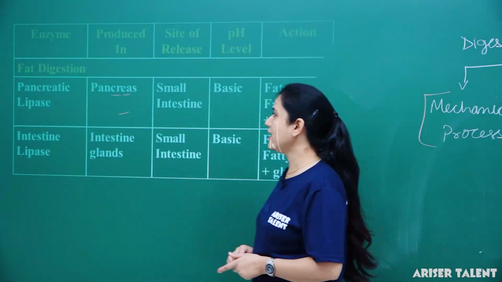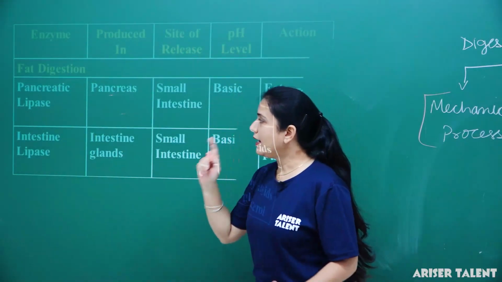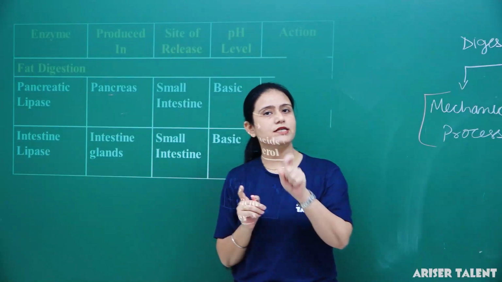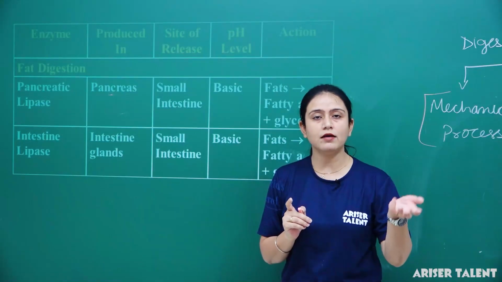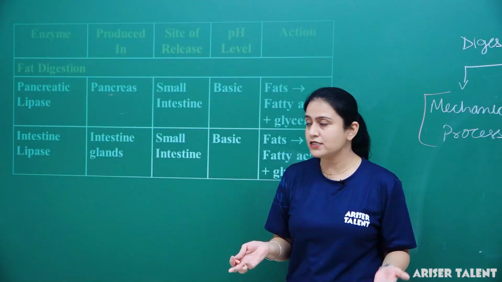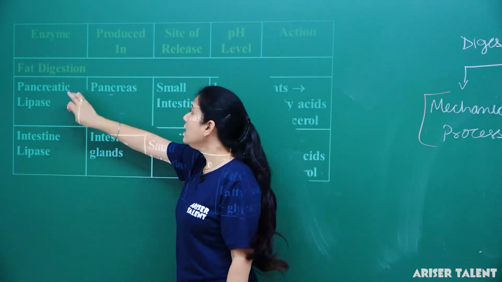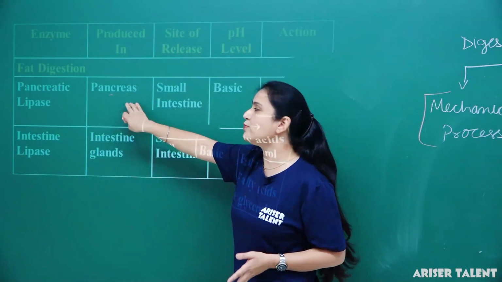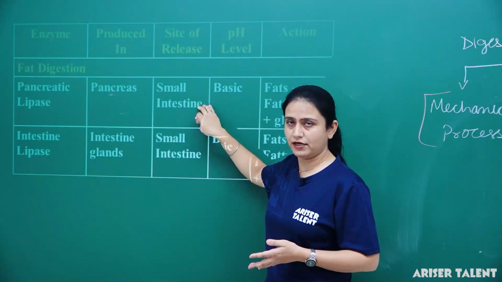Next is fat digestion. If we talk about fat digestion, then there is pancreatic lipase. As I told you, the pancreas is a digestive gland, and it releases pancreatic juices. That juice contains different types of enzymes. Here we are talking about pancreatic lipase, which is generally produced by the pancreas and the site of release is the small intestine.